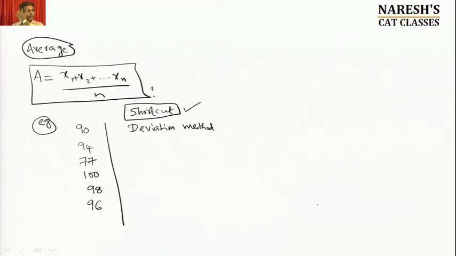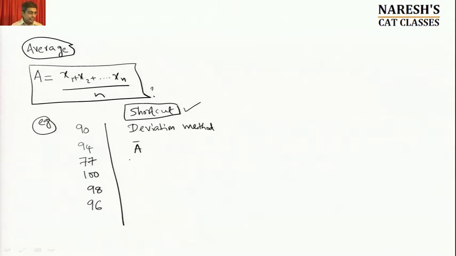In the deviation method, what you do is, looking at the observations, you first assume an average. You assume an average called A bar, the assumed average. And then you only look at the deviation of each observation from this assumed average. Let me take the same question: 90, 94, 77, 100, 98 and 96. Because most of them are close to 90, why don't I take the initial base as 90? You can take the initial base as 20 or 30 again. But taking the base as close as possible to the middle number in the given numbers will help you decrease the deviations.